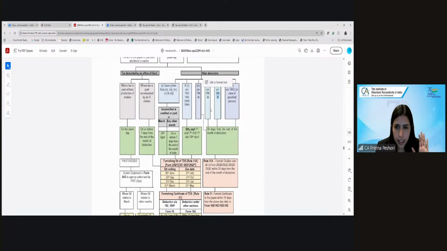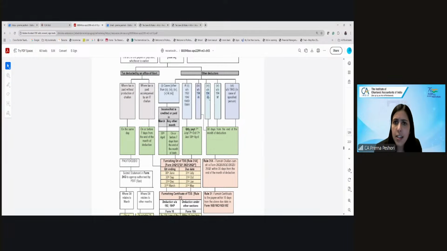Individuals whose turnover is less than 50 lakhs, basically individuals who are not doing much business. They may be doing it for their personal purposes. Like for example, if we talk about this 194I, this is for the sale of immovable property. Now this immovable property can be my residential property also. So these are basically small taxpayers, isn't it?